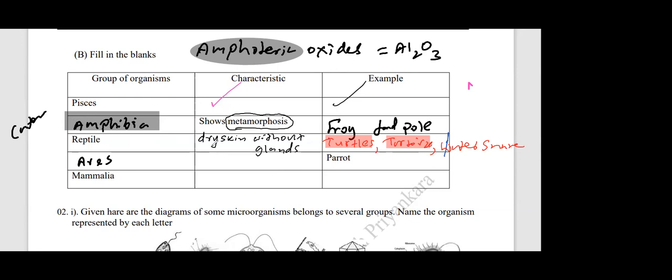Other than that, you can write always beak instead of teeth. Birds have a beak instead of teeth. They have very sharp eyesight. No teeth, only beak. And they have feathers. Forelimbs converted into wings for flying. Body is covered with feathers. And scales are limited to legs.